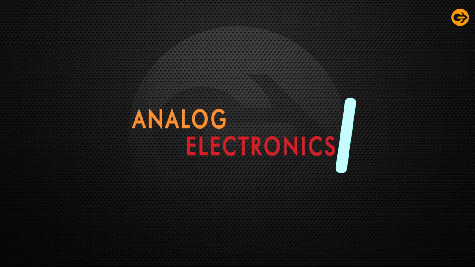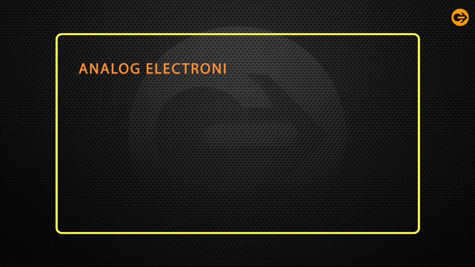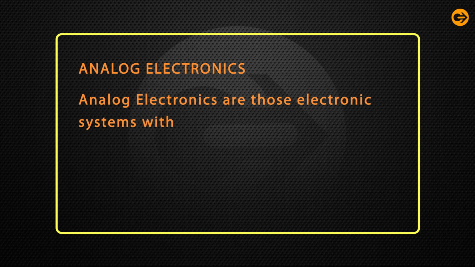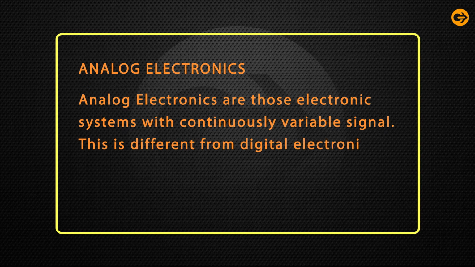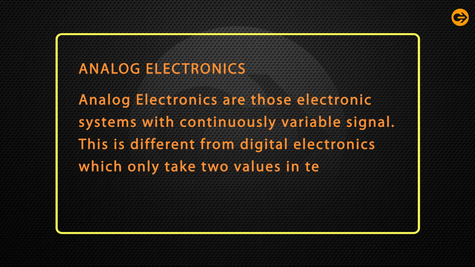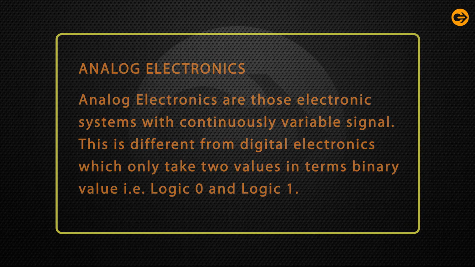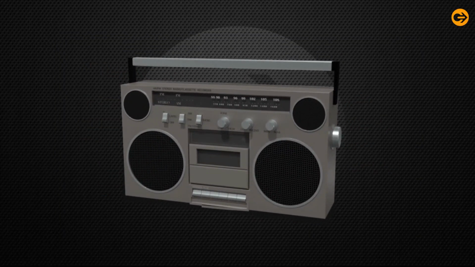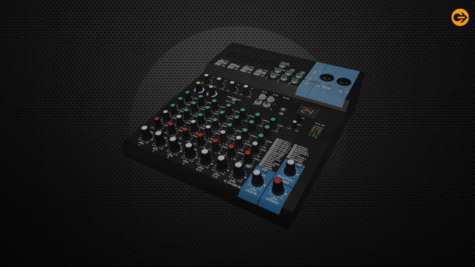Now let us discuss analog electronics. Analog electronics are those electronic systems with continuously variable signals. This is different from digital electronics, which only take two values in terms of binary value, that is logic 0 and logic 1. Analog electronics are used mainly in radio and audio equipment along with various other applications where signals are converted to digital signals for storage and processing.